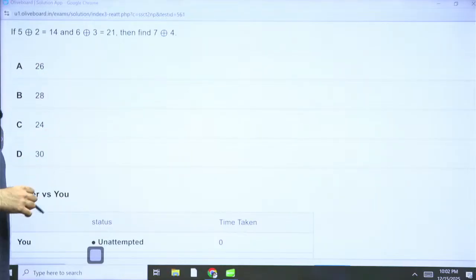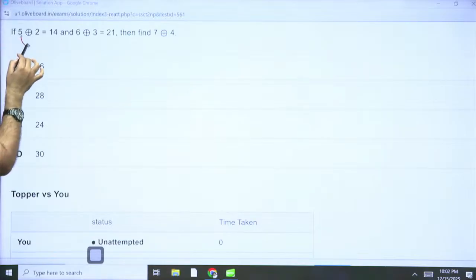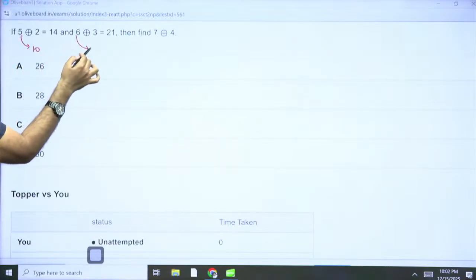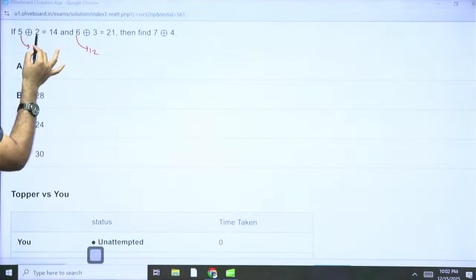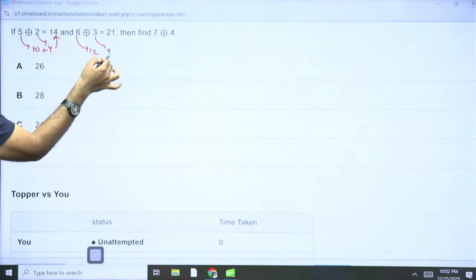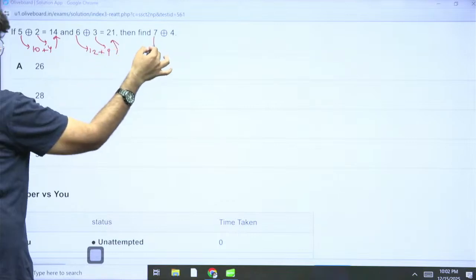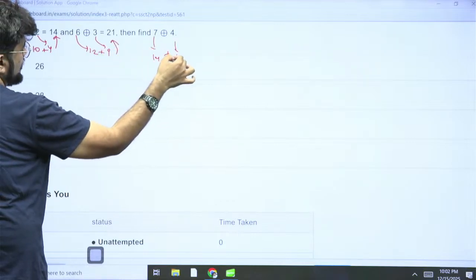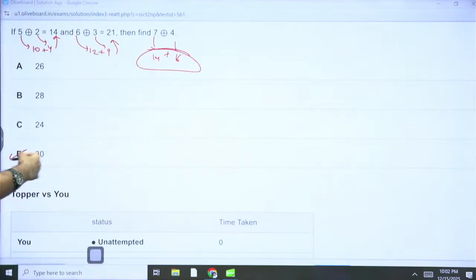Okay. Double this number. So this is 10. Double this number. This is 12. And take the square here. So this is 4. Take the square here. This is 9. Cool. So double this number, it is 14, and take the square here, it is 16. The sum is 30, which is there in the options. Option D is the correct answer, right?